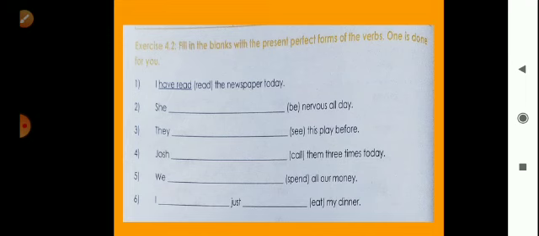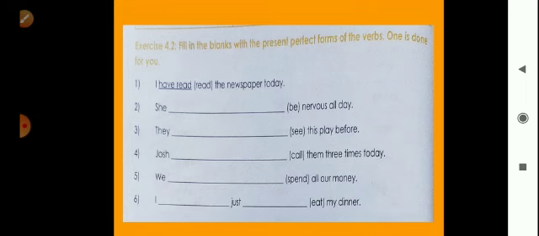Okay. Then the sixth is here: I blank just blank my dinner. So what do you write after I, have or has? Yes, you have to write have. I have just. Now here is the word eat, so the past participle form of it is eaten. So write eaten my dinner.